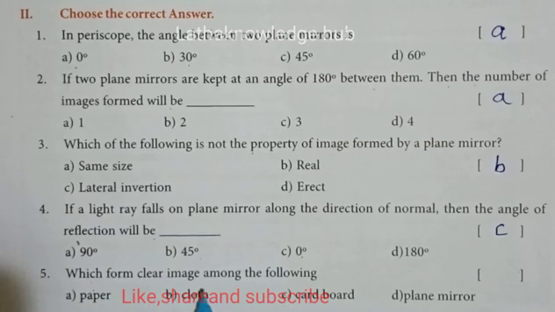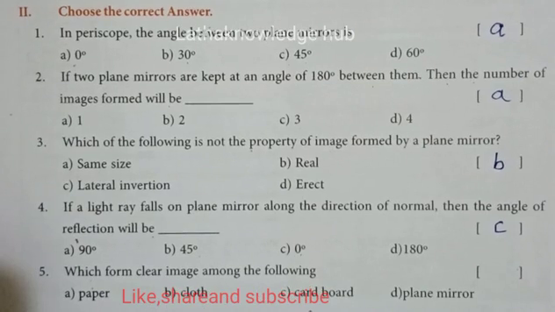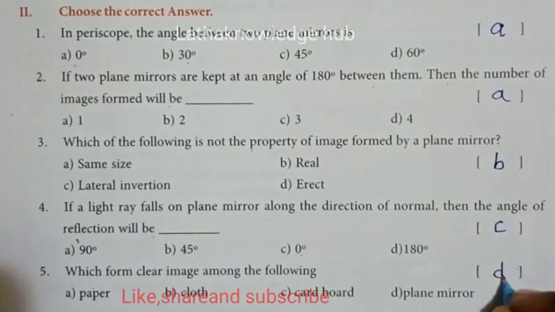Which forms a clear image among the following? A paper, B cloth, C cardboard, D plane mirror. So the answer is D, plane mirror.